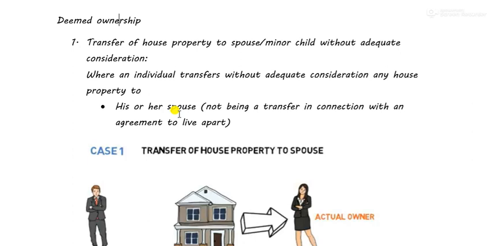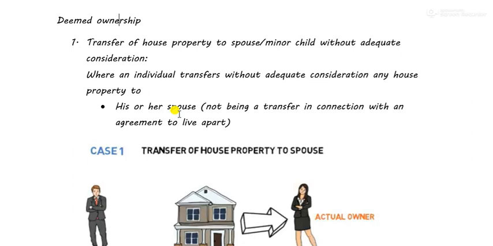When the tax officer came to ask for tax, the assessee says, sir, for income to be chargeable under income from house property, that is, in order to pay tax under income from house property, I should be the owner of the property. But I am not the owner of the property. My wife or my children are the owner of my property. So why will I pay tax?